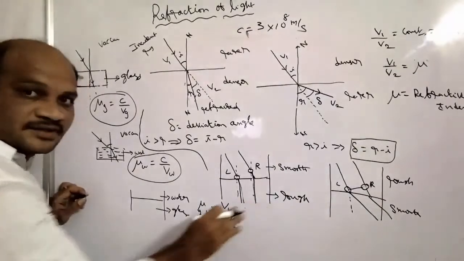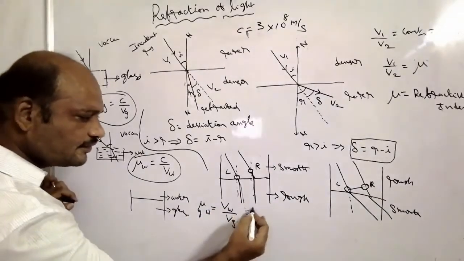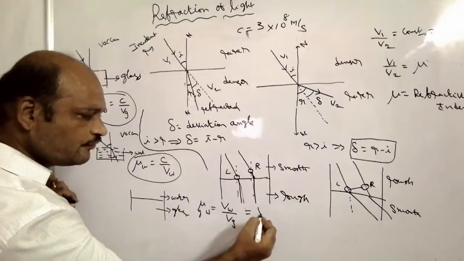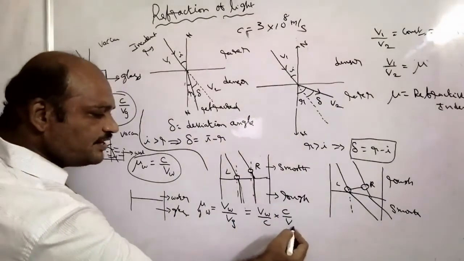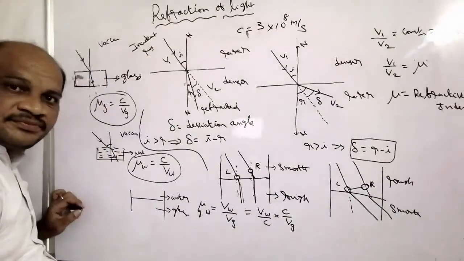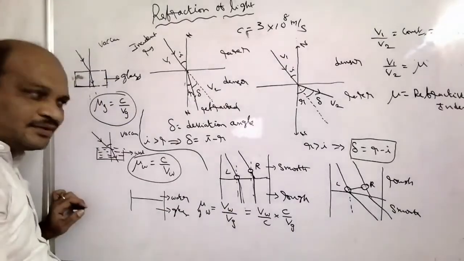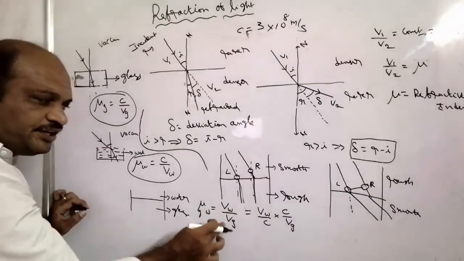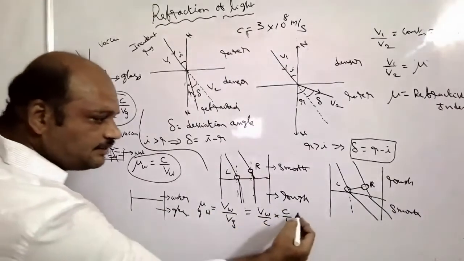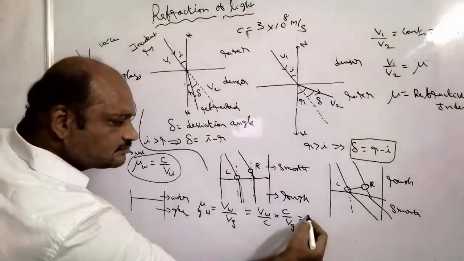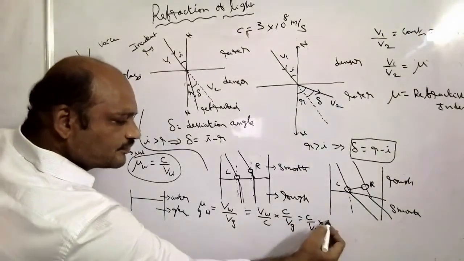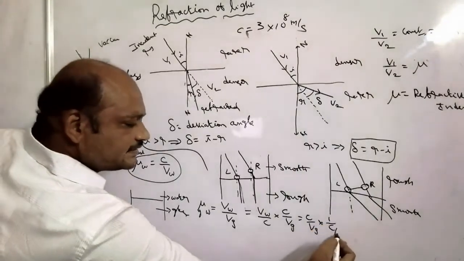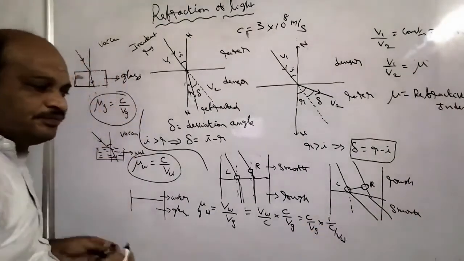Here I am going to explain. VW by C into C by VZ. Okay? C, C cancel, we are getting VW by VZ. At the same time, it can be written as C by VZ into 1 by C by VW.